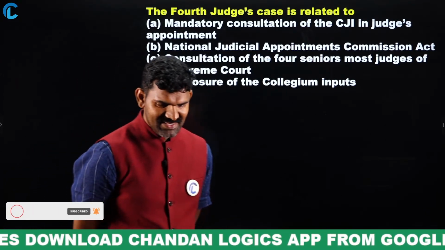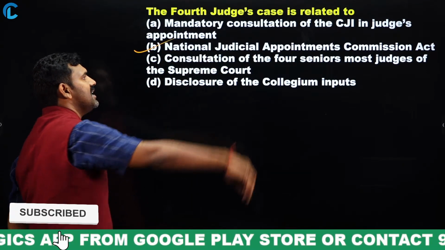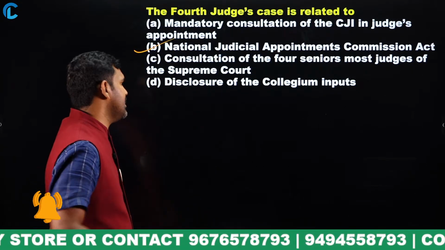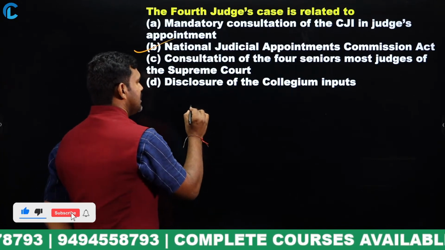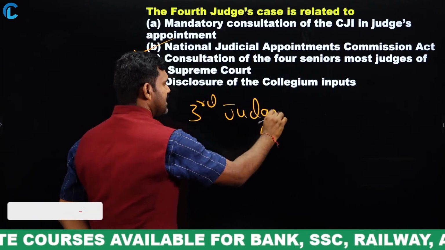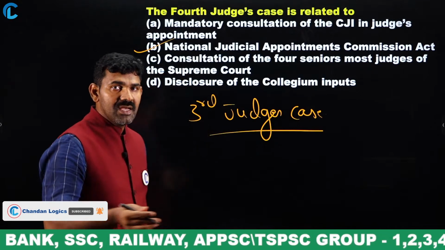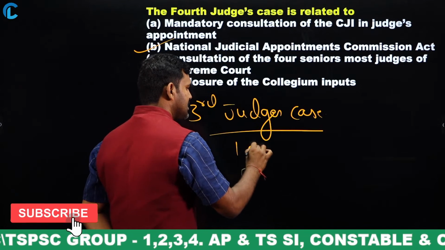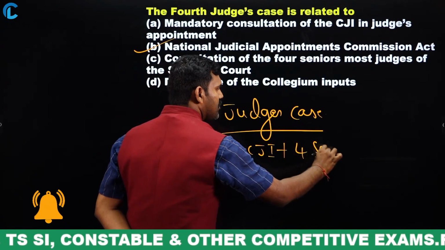Superb. The right answer is NJAC. Listen to this very clearly. See, the Fourth Judges case. What exactly happened? I'll tell you. The Third Judges case has given an understanding. What is that understanding? The collegium consists of the Chief Justice of India plus the four senior-most judges.